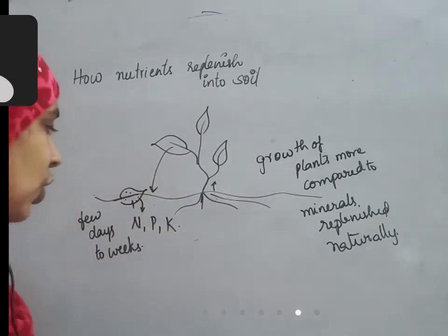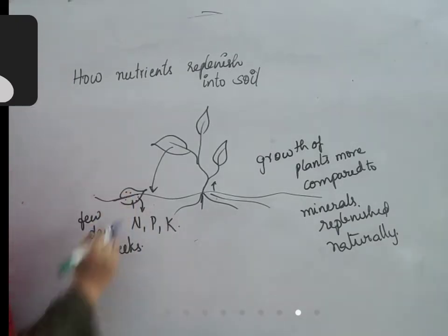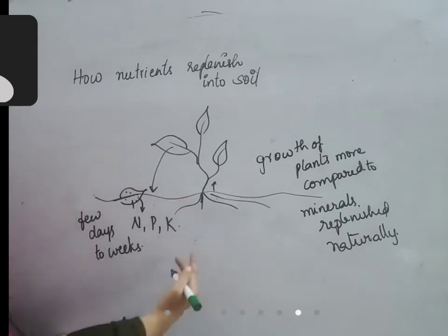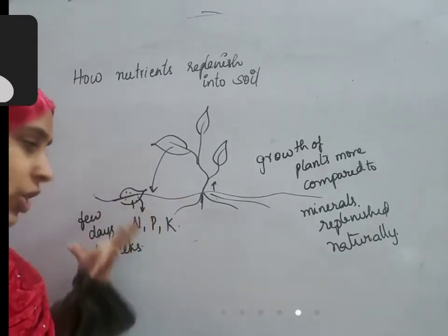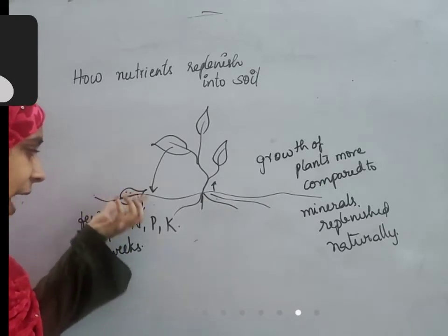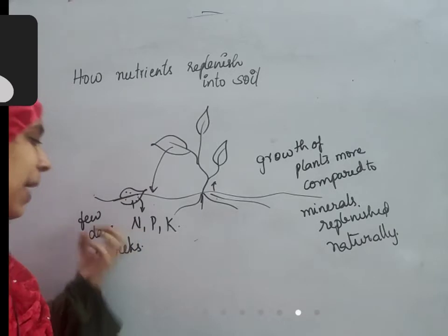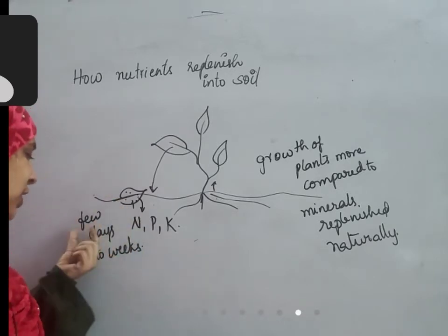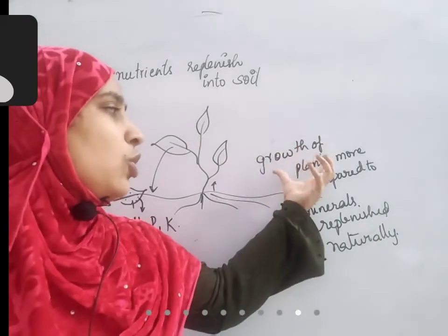But naturally there are some methods by which the nutrients are added back to the soil, like when leaves of the plant shed, when the stem parts or some of the fruits are shedding over the soil, they are gradually degraded by the microorganisms and they are added back to soil. This process takes few days to weeks, but the speed at which we need the growth of plants is more.